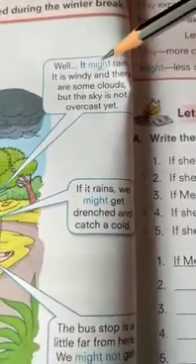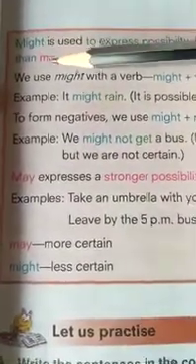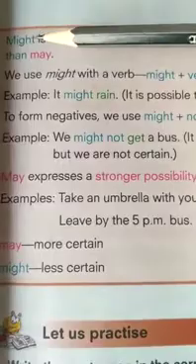Might is again a possibility, not a certainty. It might rain, it is windy and there are some clouds, but the sky is not overcast yet. If it rains, we might get drenched and catch a cold. The bus stop is a little far from here. We might not get one before it starts raining. So might and may, these both are probabilities, that is possibilities, which are called modal verbs.